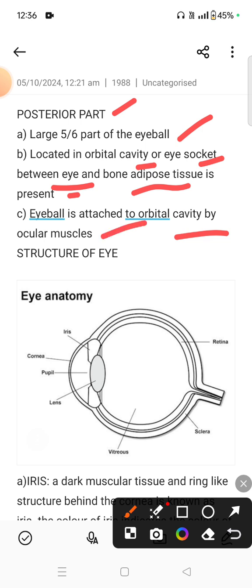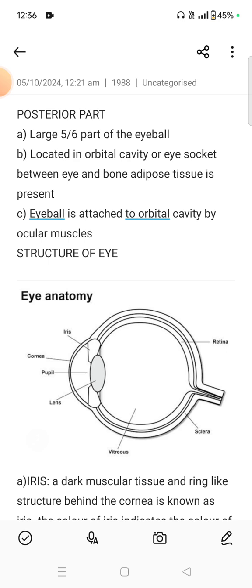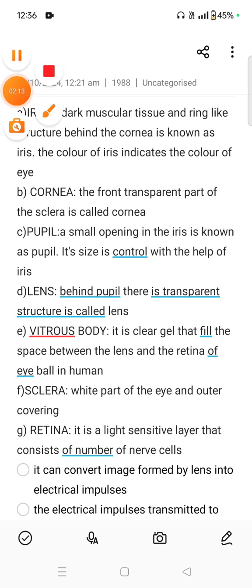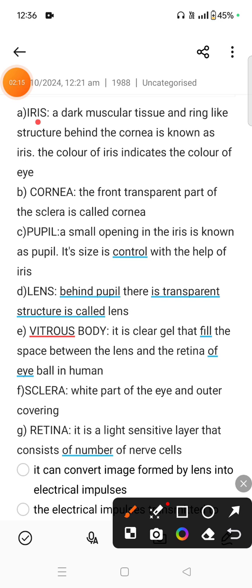Now this is the structure of the eye, and our eye consists of iris, cornea, pupil, lens, vitreous body, sclera and retina. Now the iris. It is a part of the eye, a dark muscular tissue and ring-like structure behind the cornea, known as the iris. The color of the iris indicates the color of the eye. Now the cornea, the front transparent part of the sclera is called the cornea,